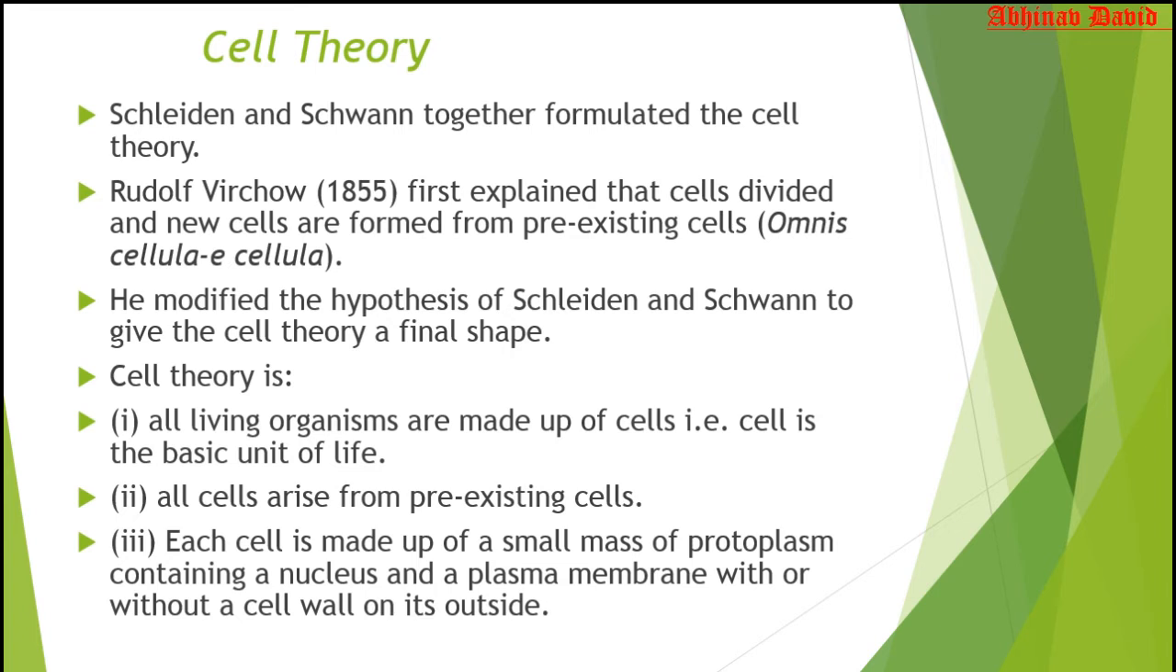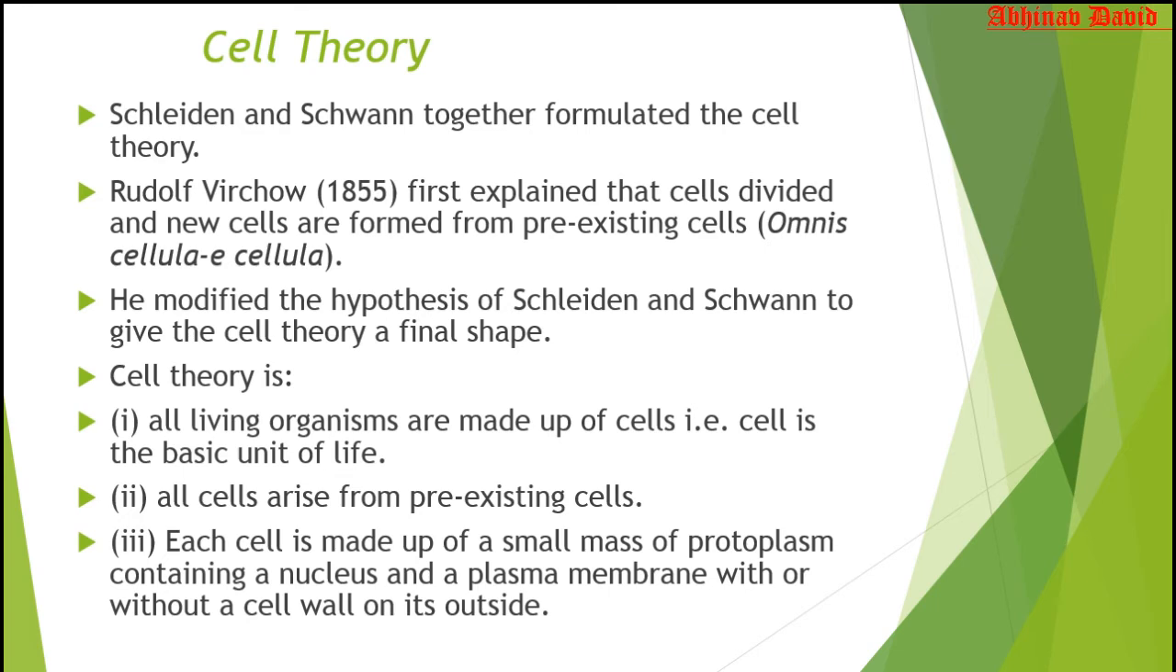And the third point that we have discussed is that each cell is made up of a mass of protoplasm, which means it contains cytoplasm and nucleus together. Okay, and they all contain a cell membrane. Now, a cell wall may or may not be present, because the cell wall is only present in plant cells, bacteria and fungi, but other cells like animal cells do not have a cell wall. So these are the important points of the cell theory.